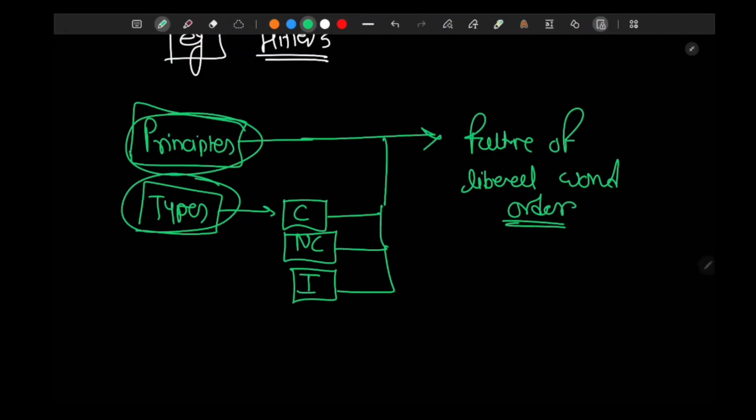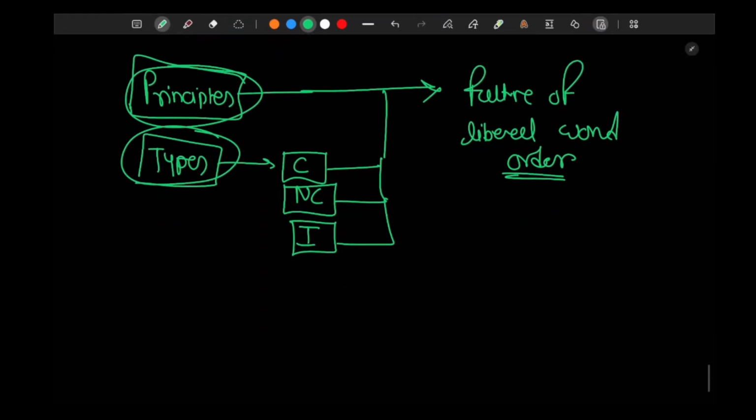With these six principles and these three types of nations, he wants to predict the future of liberal world order, and he says that liberal world order is not going to succeed.